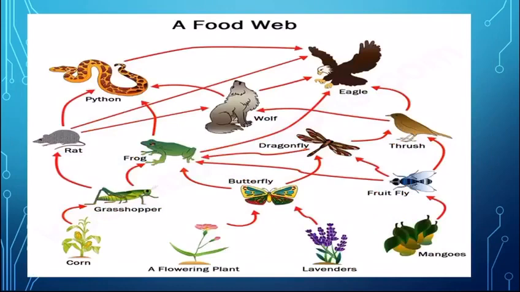From this one we have corn as producer, grasshopper primary consumer, frog secondary, and so on. Similarly, we have mangoes as a producer, fruit fly as primary consumer, then we have frog as secondary consumer, eagle as tertiary consumer.